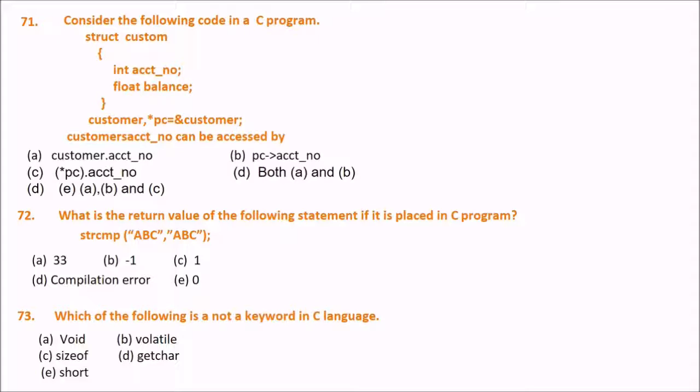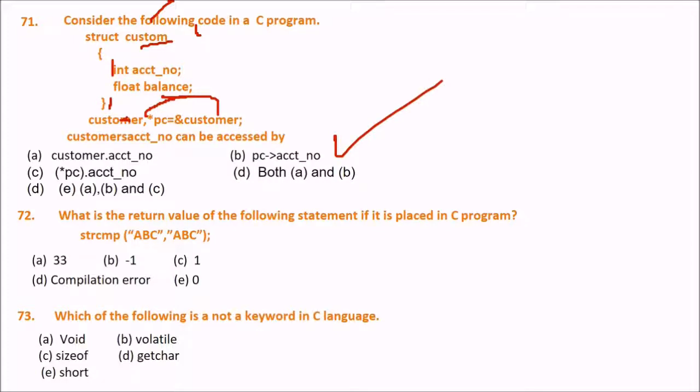Next is, consider the following code in a C program. There is a structure called custom. In this you have account number and balance, integer and float. Now you have a customer, that is the variable of this structure, and you are assigning the address of customer to some pointer. Now you want this customer's account number. How are you going to access it?